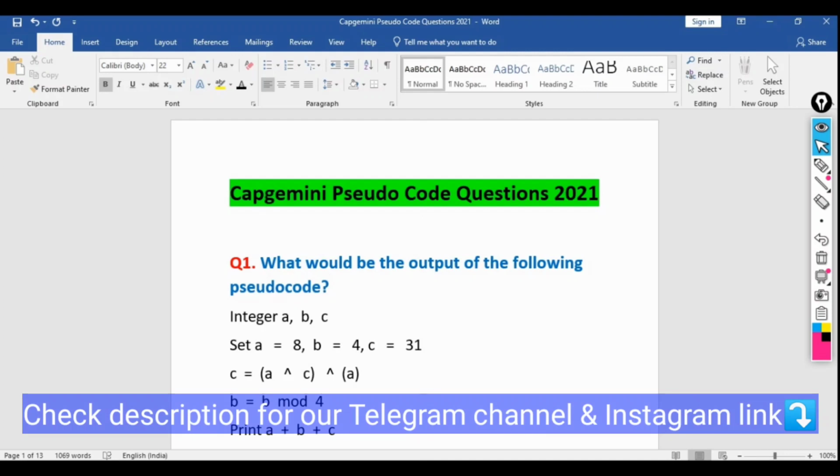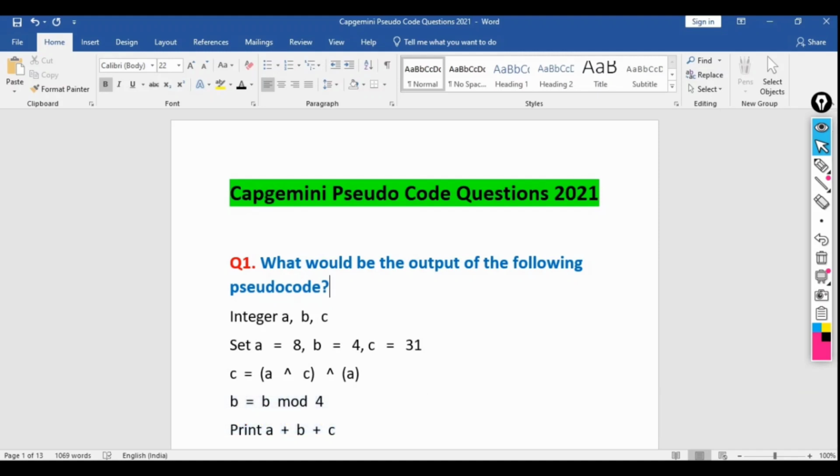We cannot provide all the questions directly because it's prohibited, so watch this video till the end to learn the pattern and the sample questions. 95 to 99% of questions will be repeated, or the pattern will be the same. The operator, number or digit will be different, but the pattern will be the same.